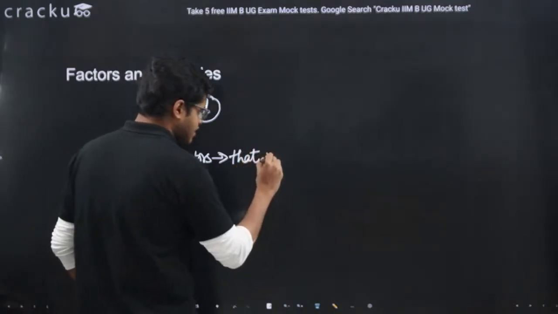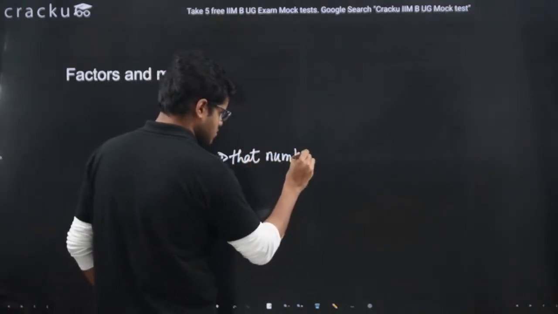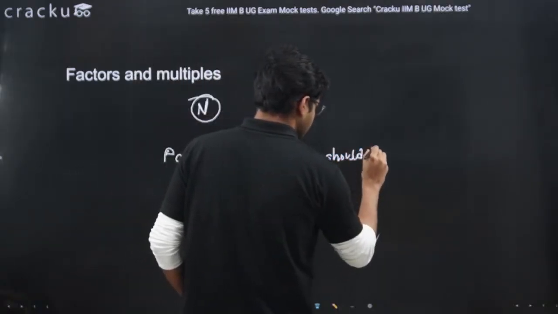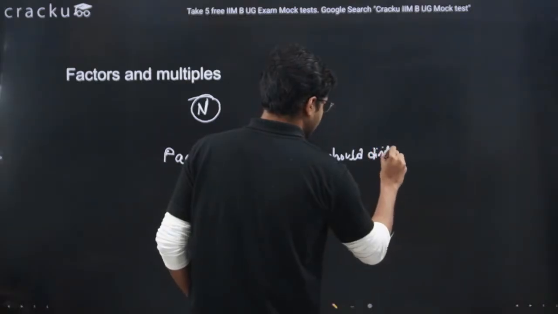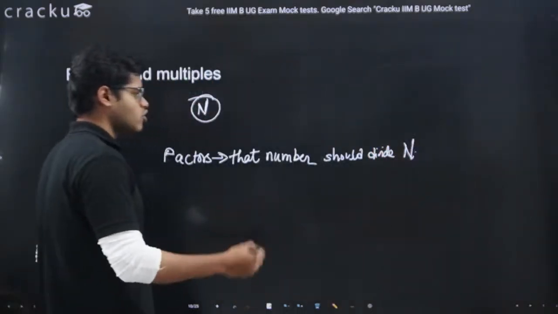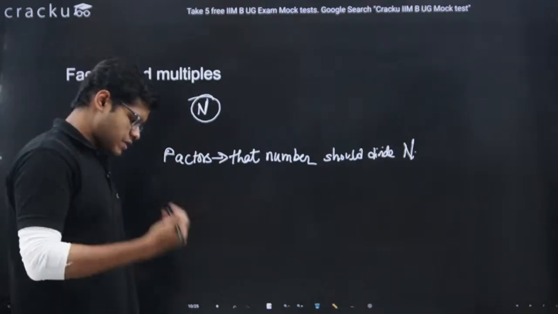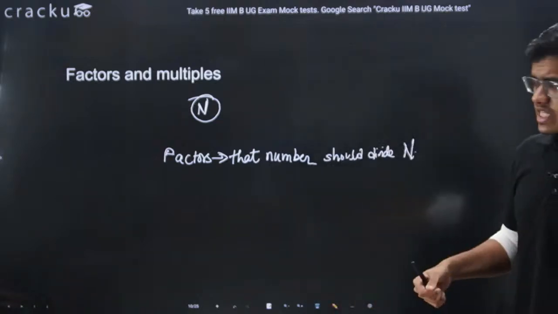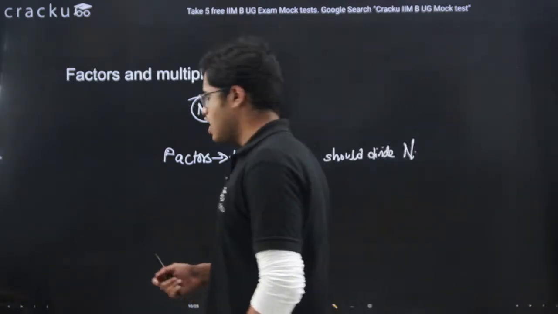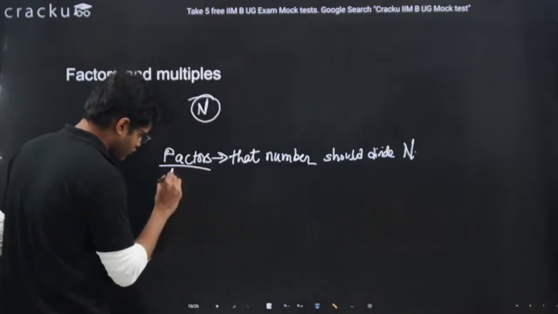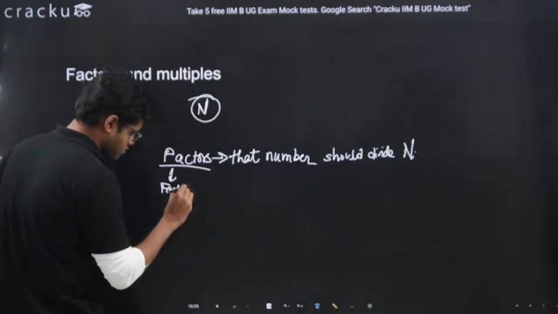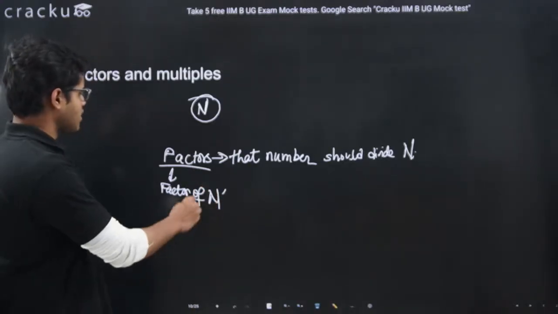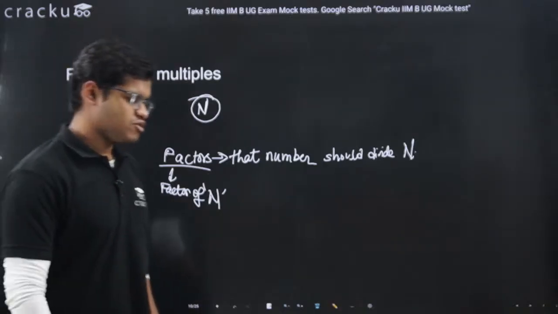should divide n, or I can say in the opposite, that n should be divisible by that number, which means any number which divides n or any number through which n is divisible, we will call that number as factor of n, right?